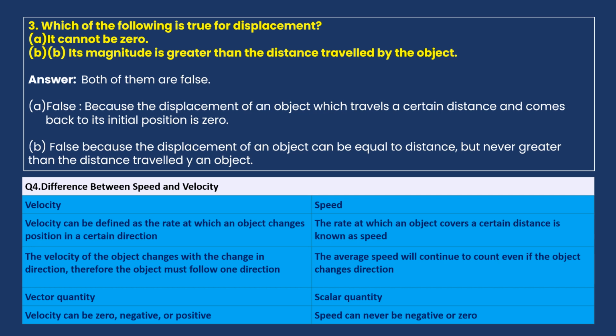But in velocity, the rate at which an object changes its position in a particular direction. The second point, the velocity of the object changes with change in direction. Therefore, the object must follow one direction.